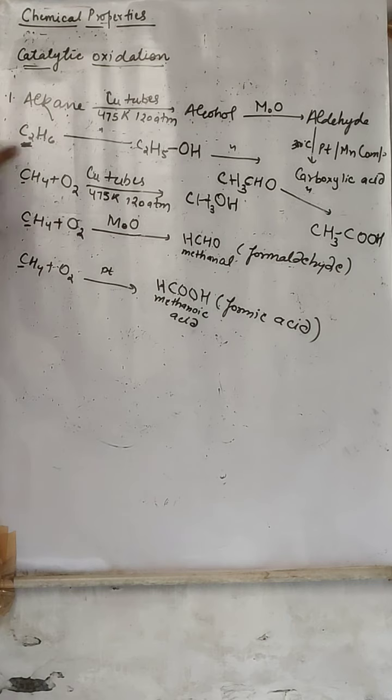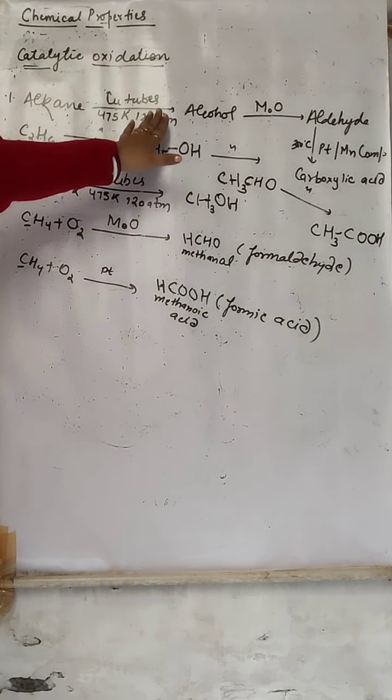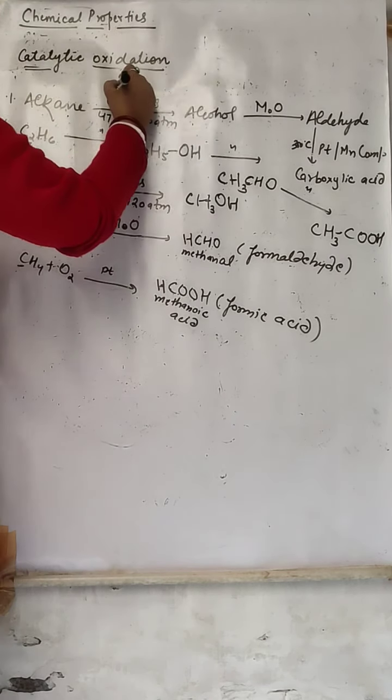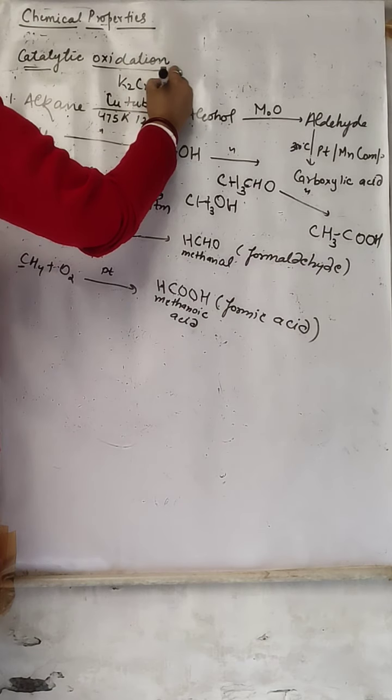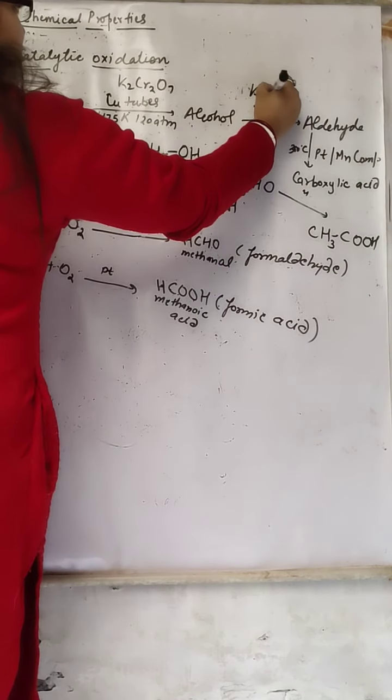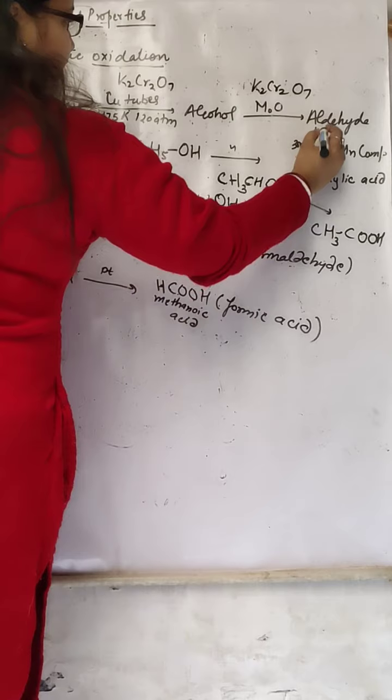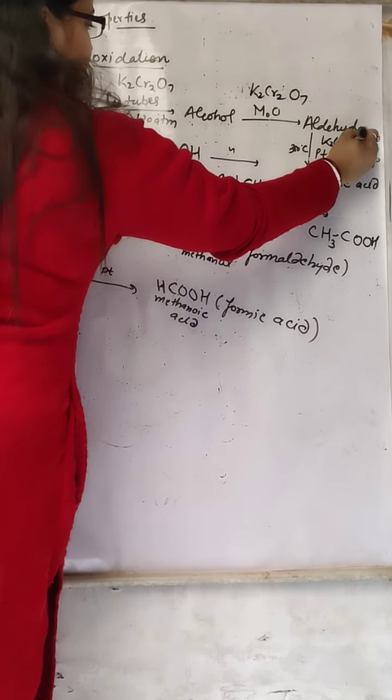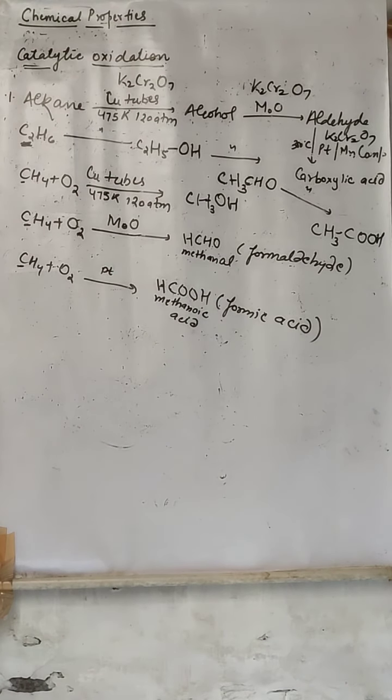Now slow oxidation. It is the same, but here the condition becomes different. Here what do we use? K2Cr2O7. Here we use K2Cr2O7, and everything else will remain the same. Uses you have to learn from your book only. All right, that's all.